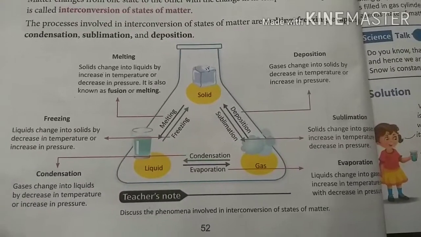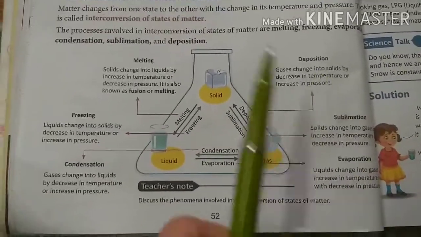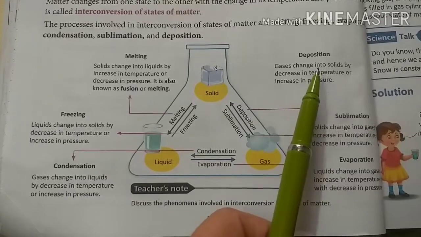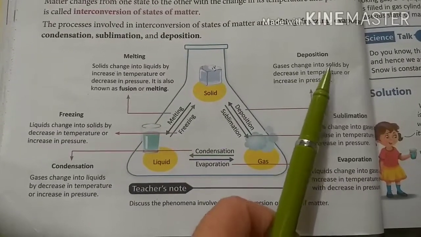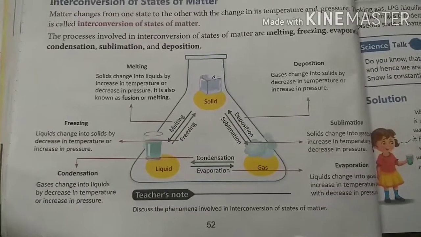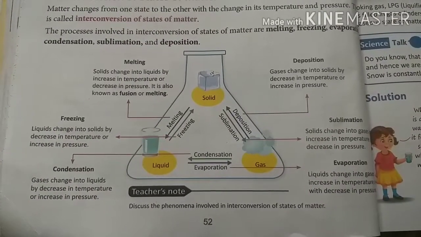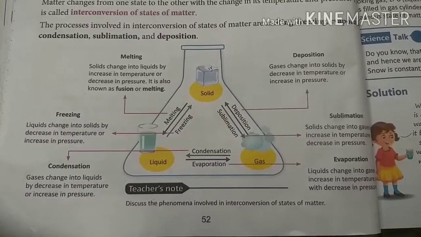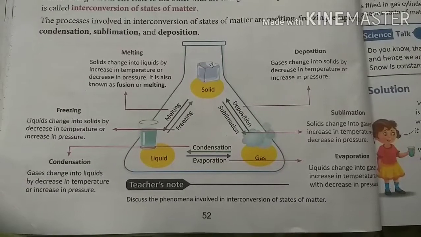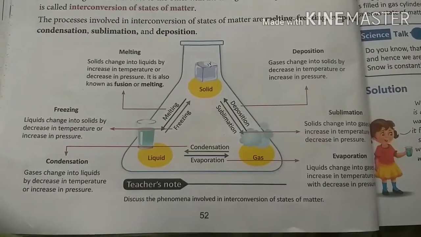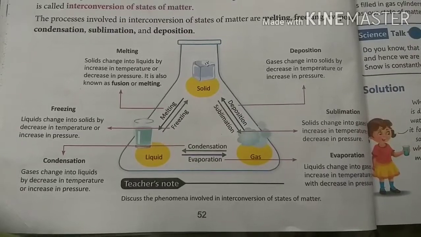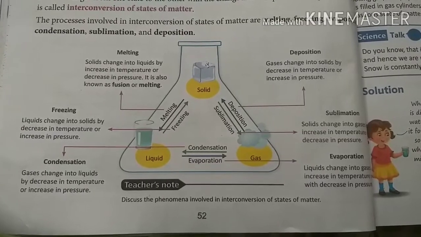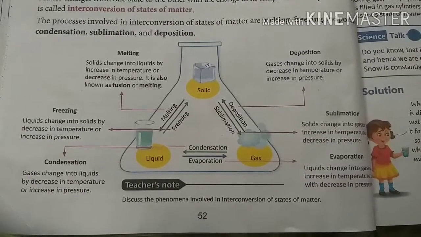So I have explained all the topics, melting and the rest. Now we are on deposition. What is deposition? Gases change into solids by decrease in temperature or increase in pressure. So it is called deposition. Gases change into solid when we give less temperature or increase the pressure.